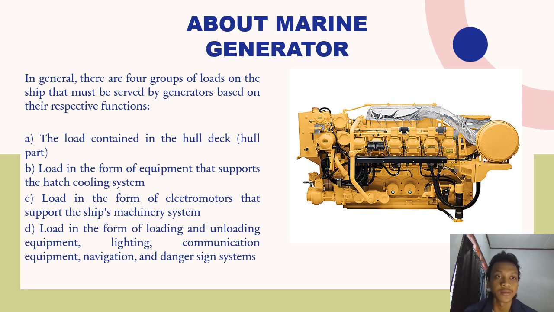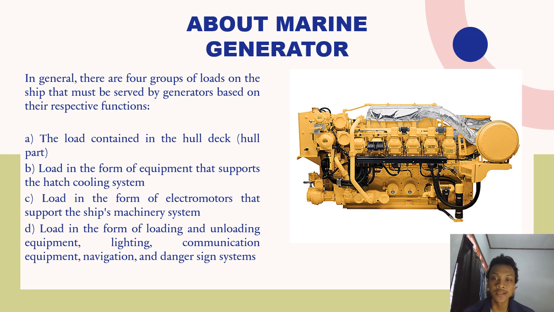About marine generators. In general, there are 4 groups of load on the ship that must be served by the generator based on their respective function. 1. The load contained in the hull deck or hull part. 2. Load in the form of equipment that supports the hull cooling system. 3. Load in the form of electromotors that support the ship's machinery system. 4. Load in the form of loading and unloading equipment, lighting, communication equipment, navigation, and danger sign system.